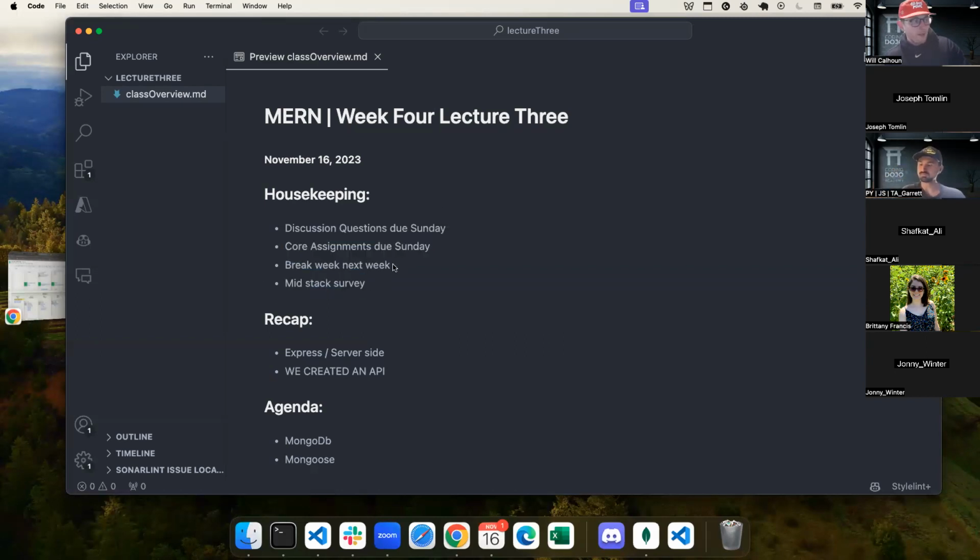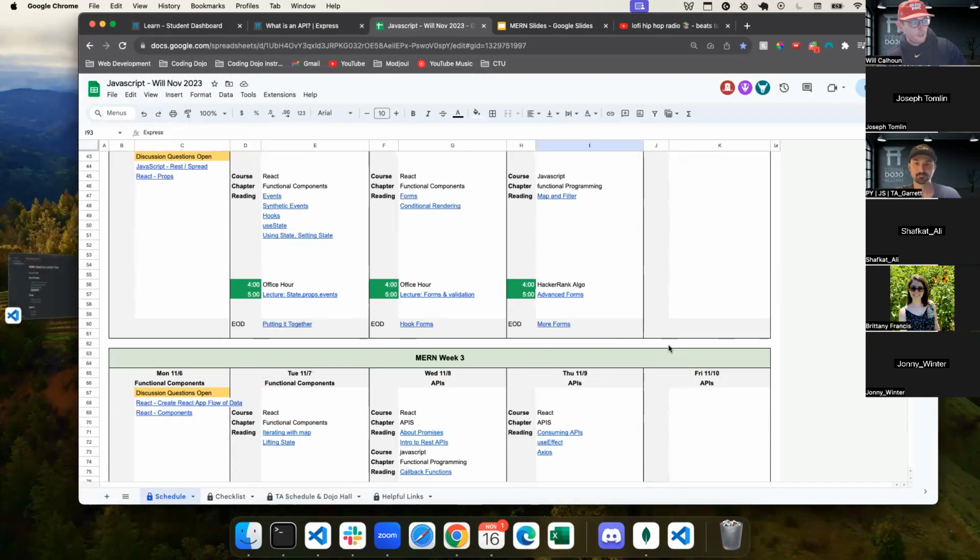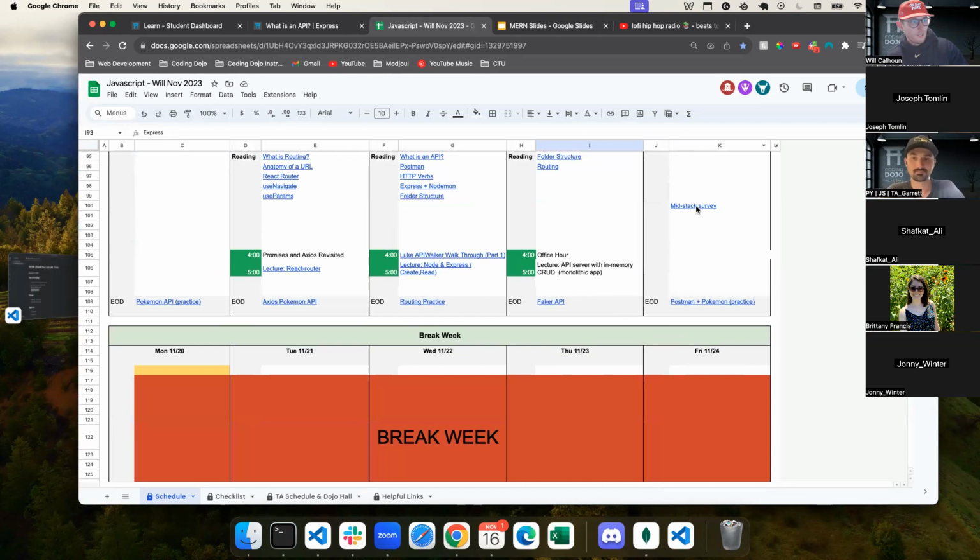I'm required, so please don't think that I love to do this. I'm required to set aside some time for a mid-stack survey. I know I talked about this yesterday, but it's super helpful for me, super helpful for Coding Dojo, for us to do this. We're supposed to set aside like 10 or 15 minutes.